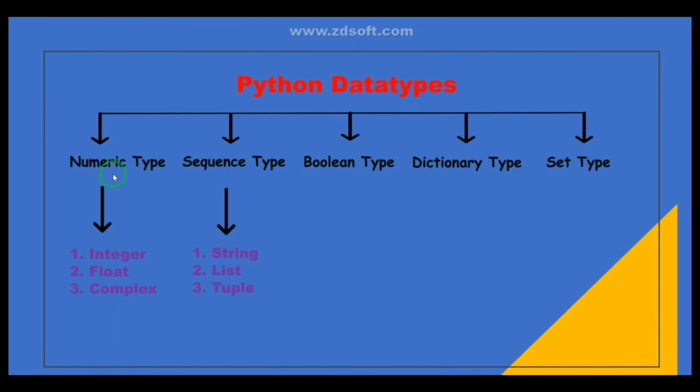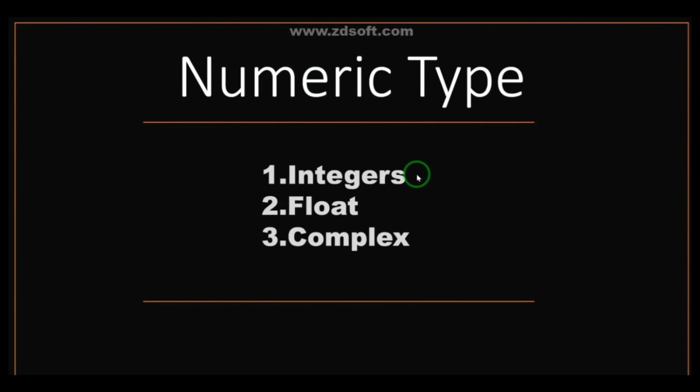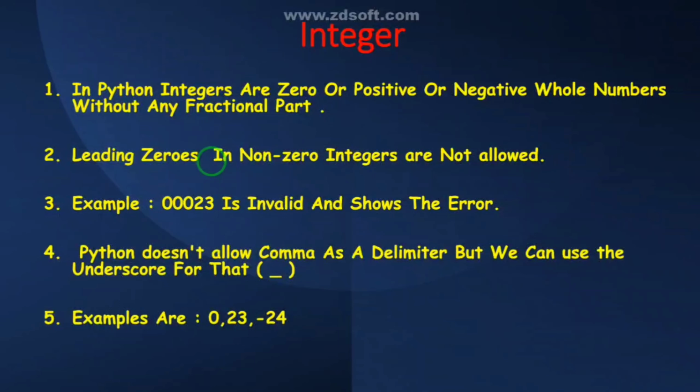And again, numeric type is divided further into integer, float, and complex, and sequence type is also divided further into string, list, and tuple. So in upcoming videos, let us discuss them one by one. In this video, I am going to cover all the data types, including numeric. So let us discuss one by one. Numeric type consists of integers, float, and complex. So let's now discuss integers.